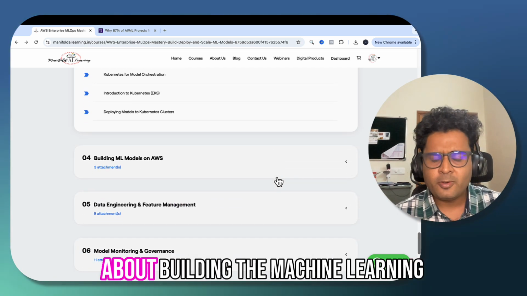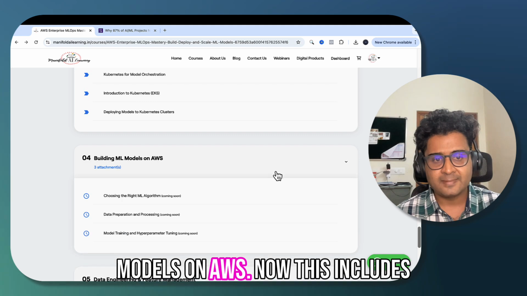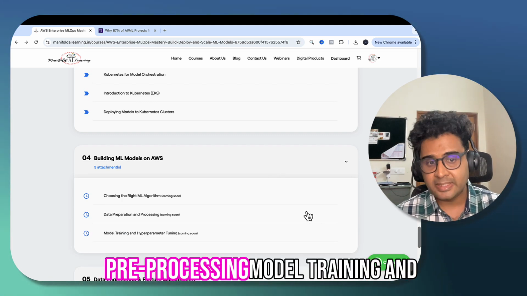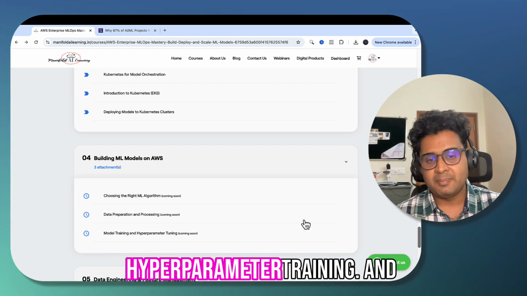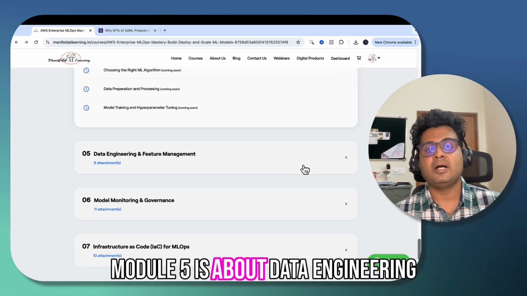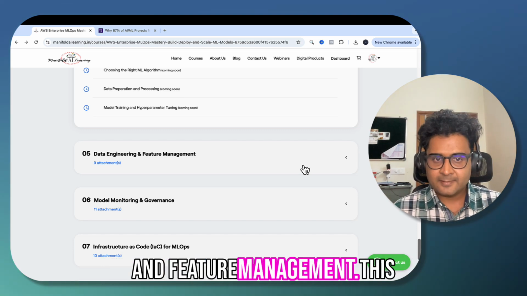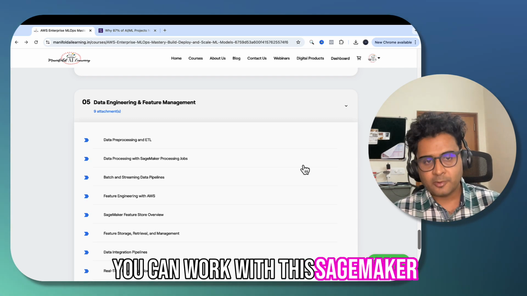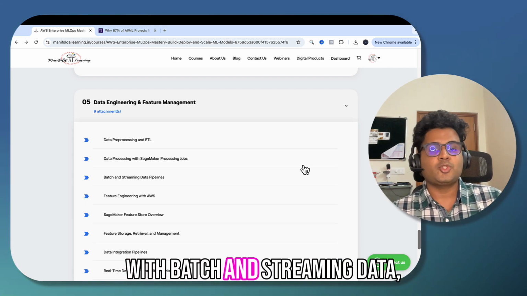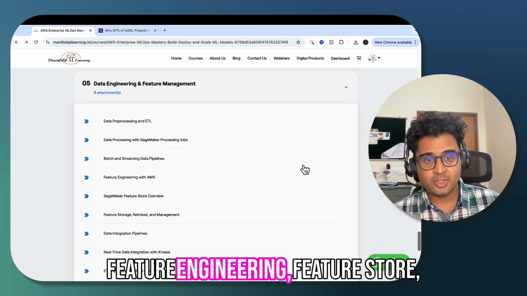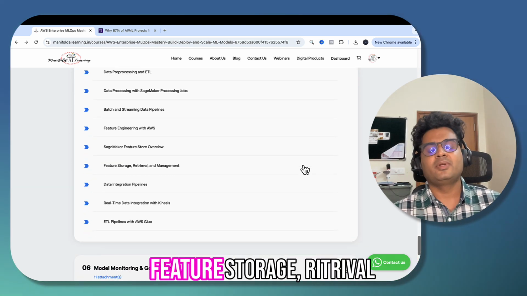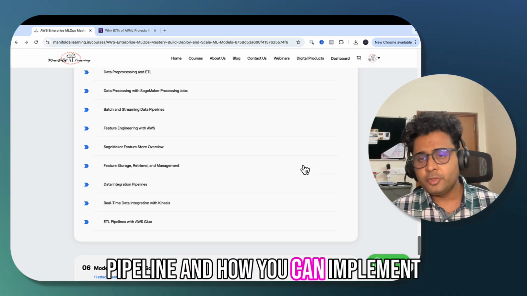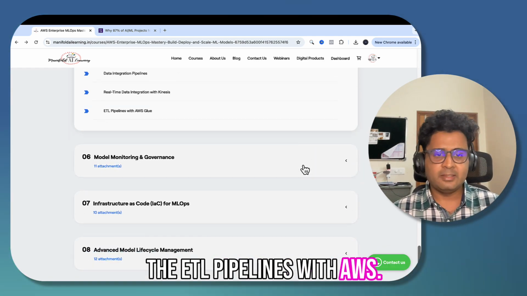Module 4 is about building machine learning models on AWS. This includes how you can choose the right algorithm, data preparation and pre-processing, model training, and hyperparameter tuning. And module 5 is about data engineering and feature management. This includes topics such as ETL, how you can work with SageMaker processing jobs, how to work with batch and streaming data, feature engineering, feature store, feature storage, retrieval, management, data integration pipelines, and how you can implement ETL pipelines with AWS Glue.